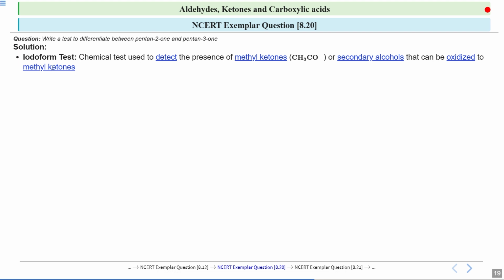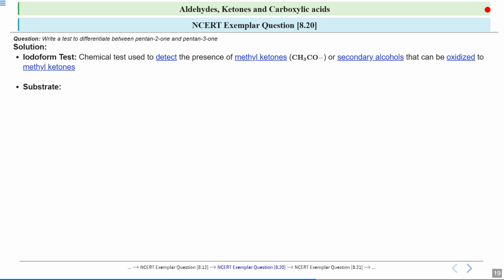So the test which we will use is the iodoform test. This test is designed to detect methyl ketones. Methyl ketones are the compounds that have a CH3 group directly attached to the carbonyl carbon. If I say iodoform test, then you also need to remember that it is also positive for secondary alcohols that can be oxidized to methyl ketones.